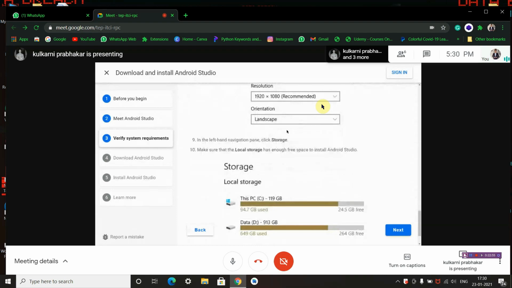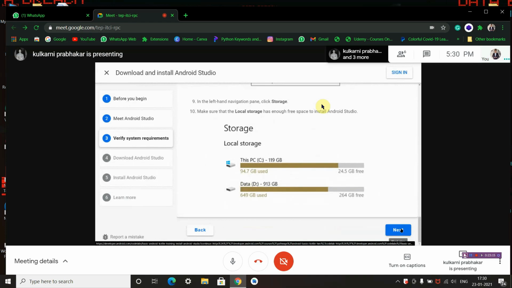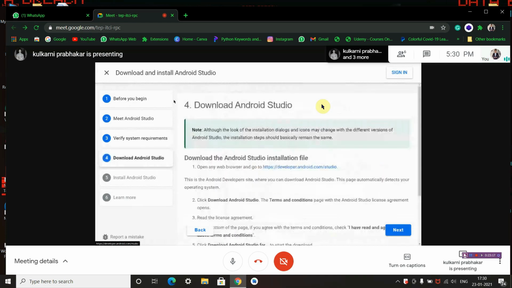In the left hand navigation pane, click storage. Make sure that the local storage has enough free space to install Android Studio. Checking the local storage, which is finally meeting the requirements to install Android Studio. Then we'll go to the next slide and download Android Studio.